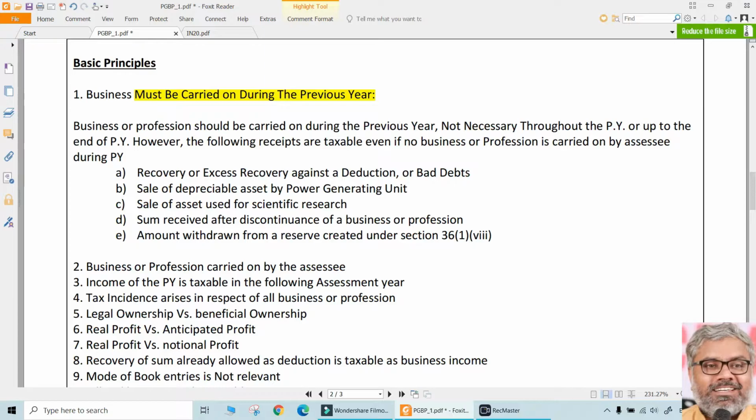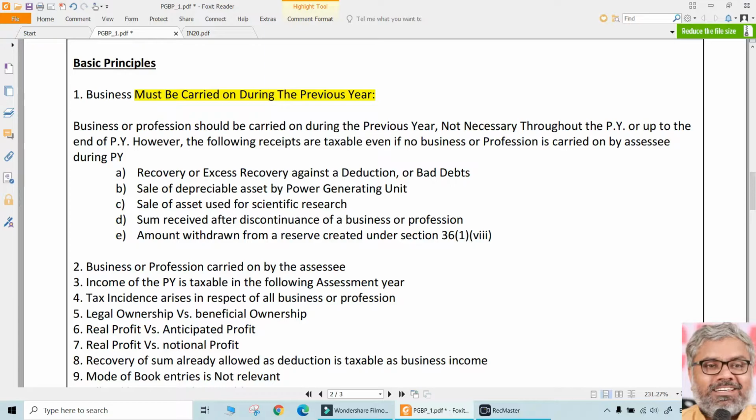But the point is special cases. Normally, the business or profession should be carried on during the previous year, no doubt. But is it necessary that it should be carried on throughout the previous year? Definitely not. Or is it necessary that it should be carried on till 31st March of the previous year? Definitely not required. At any point of time in the previous year, if the business is carried on, that is enough.